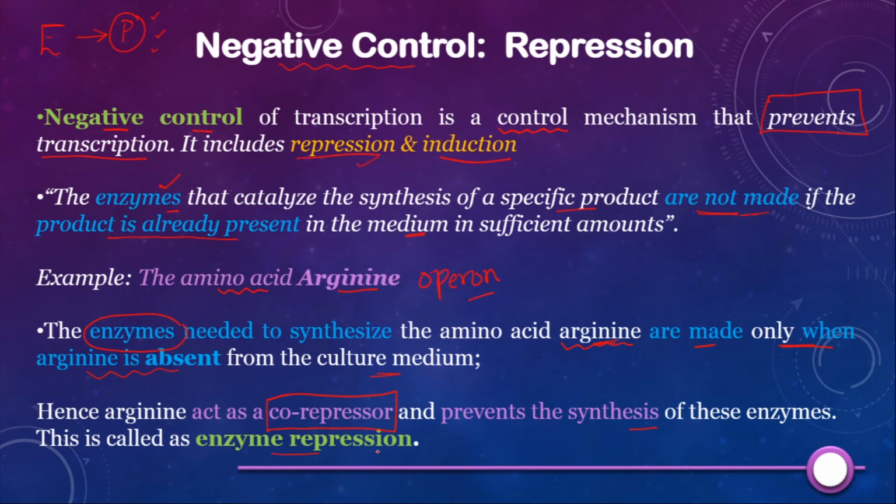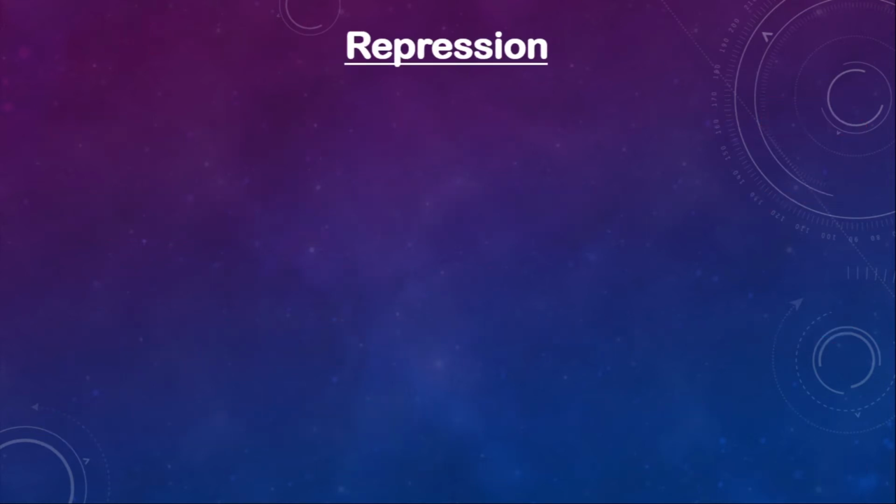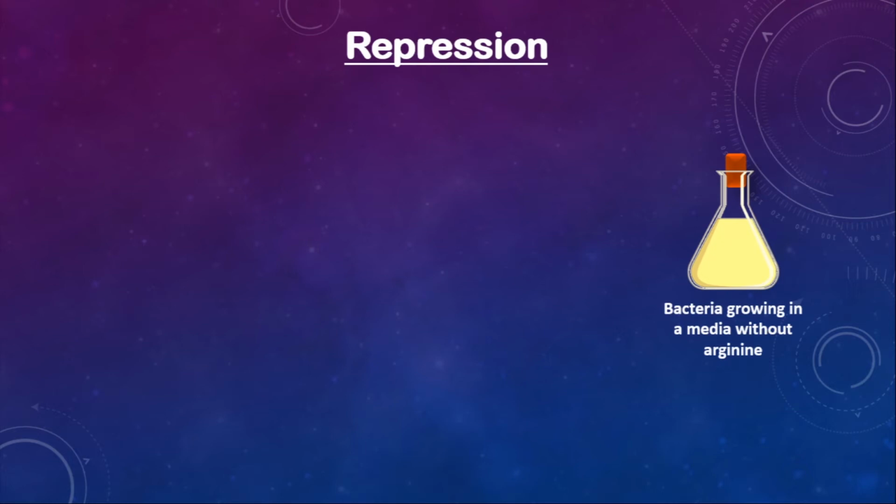So let's go for a quick revision. What is repression? The end product, if it is already present and readily available in the media, will block the synthesis of the enzymes which are needed to make that product. This is called enzyme repression. Now let's take the example of the Arginine Operon. Let's take a scenario. Here you can find a culture media in which bacteria is growing without arginine.